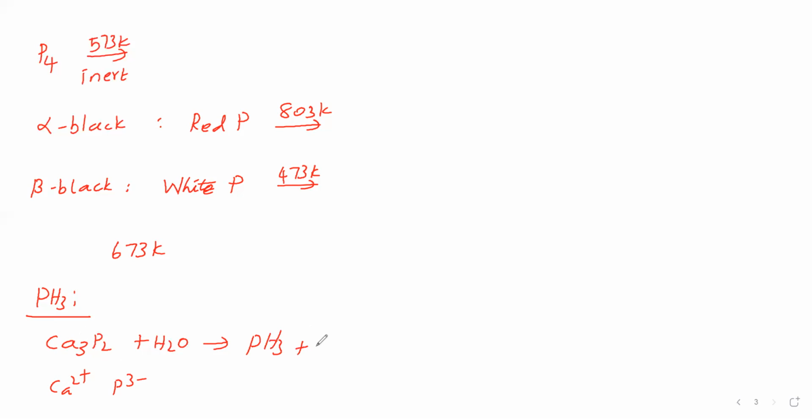Calcium takes OH minus from water and becomes calcium hydroxide. So calcium phosphide undergoes hydrolysis with water to give phosphine. Then calcium phosphide with HCl gives phosphine, PH3. Phosphide, P3 minus, takes H plus and becomes phosphine. Then we will get calcium chloride.